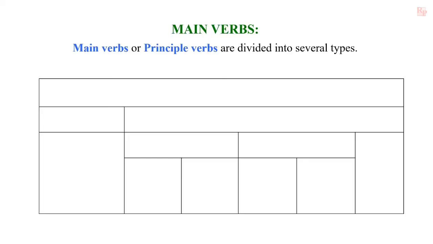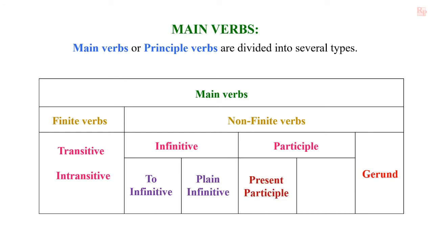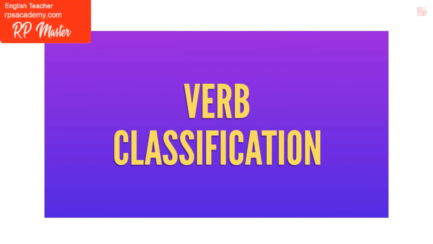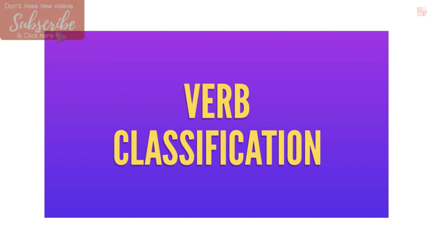And finally, main verbs or principal verbs are divided into several types. Those are finite verbs and non-finite verbs. Finite verbs are again divided into transitive and intransitive. Non-finite verbs are divided into infinitive, participle, and gerund. Infinitives are two types. Those are true infinitive and plain infinitive. Participles are two types. Those are present participle and past participle. That is all about classification of verb, and we will discuss in detail the uses of these verbs in upcoming videos.